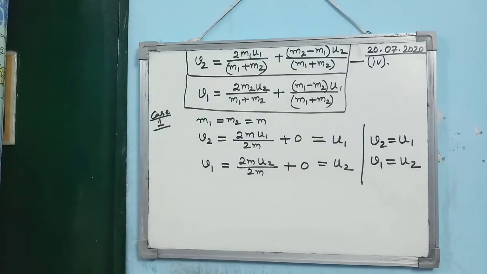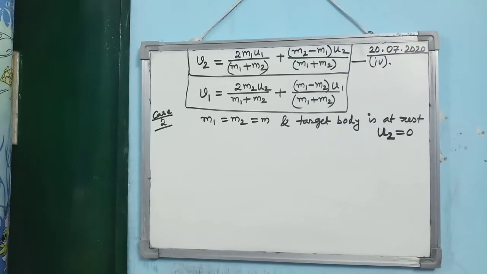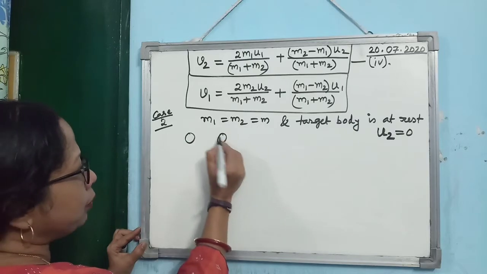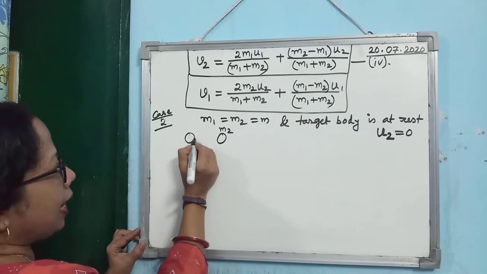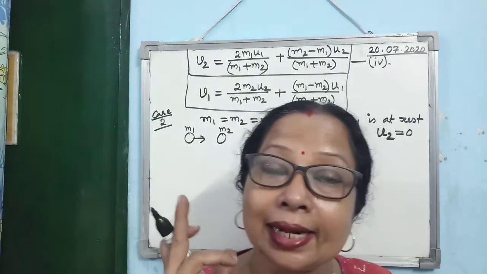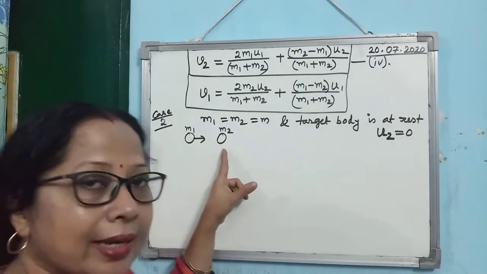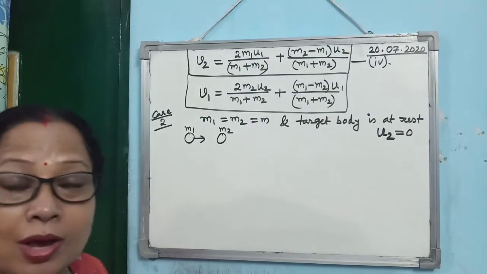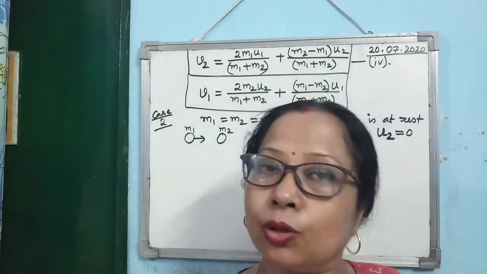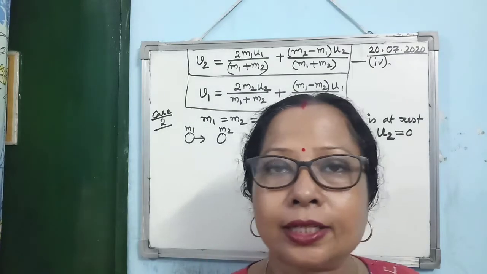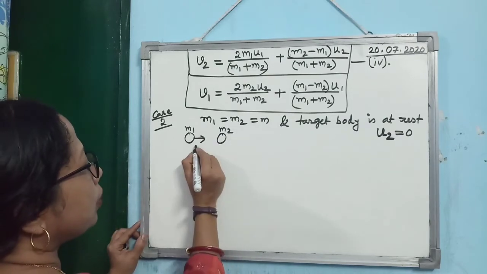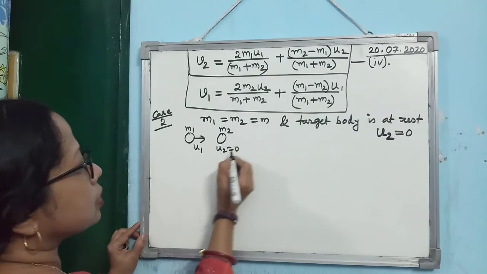Is that clear? Then the next thing is that the two bodies are having equal mass, and you see this M2 is at rest and M1 is moving. So this M2 is known as the target. Why target? As if the first one is targeting to hit the second body. So the body with which the first body comes and collides is known as the target body. Alright. So here what we are considering is that M1 equal to M2 equal to M and U2 is equal to 0. The body is at rest.